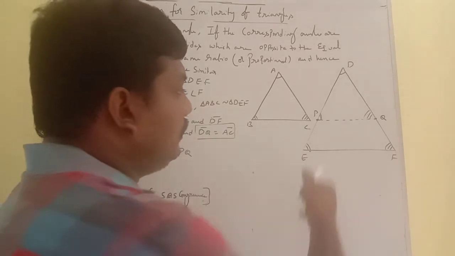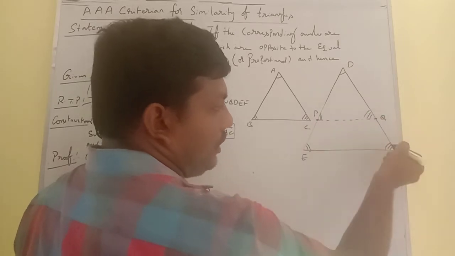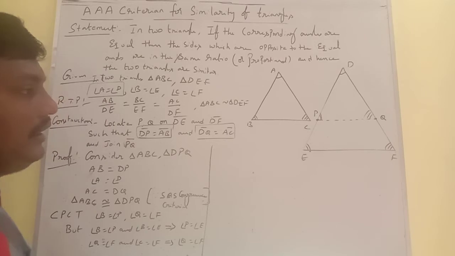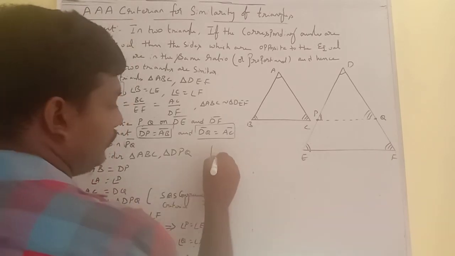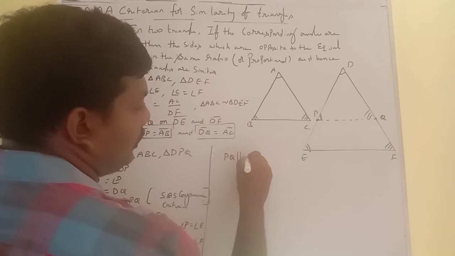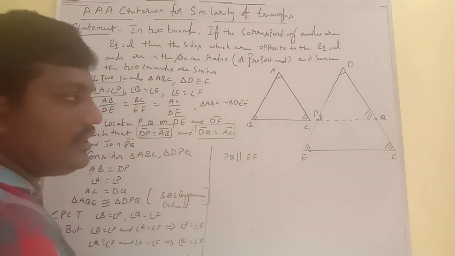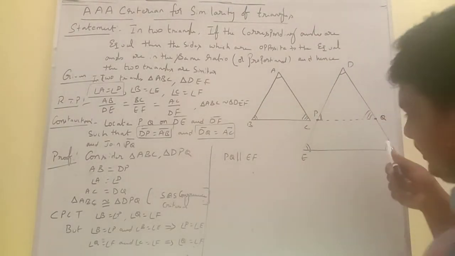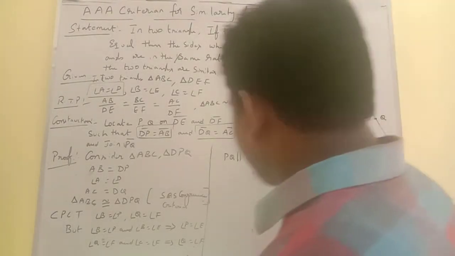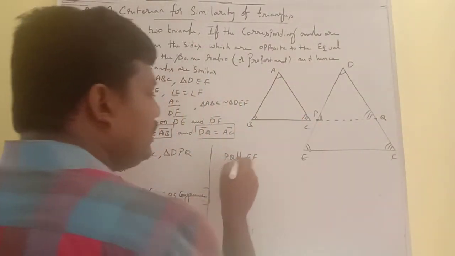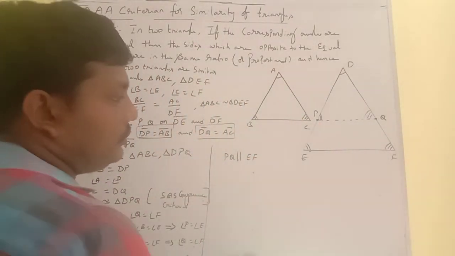So if you consider these two angles are equal and these two angles are equal, it indicates that therefore PQ is parallel to EF. So PQ is parallel to EF because these two are corresponding angles. When corresponding angles are equal, definitely the two lines are parallel.